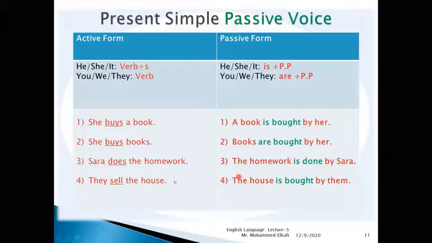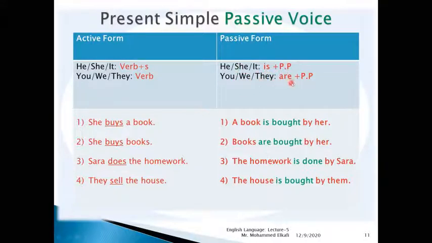Okay. Also, in the fourth example, "They sell the house." So we will say the house is the object, and it will be the subject in the passive form. So the house is. So we think of the house as it. So here for it we'll use is plus past participle.